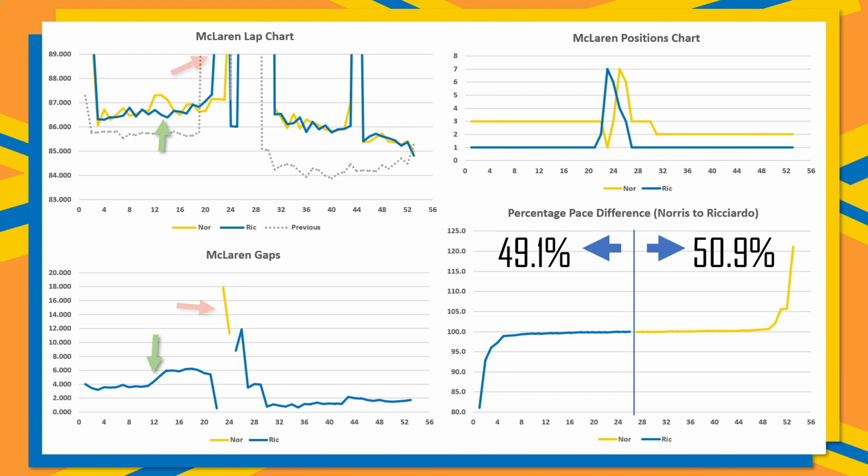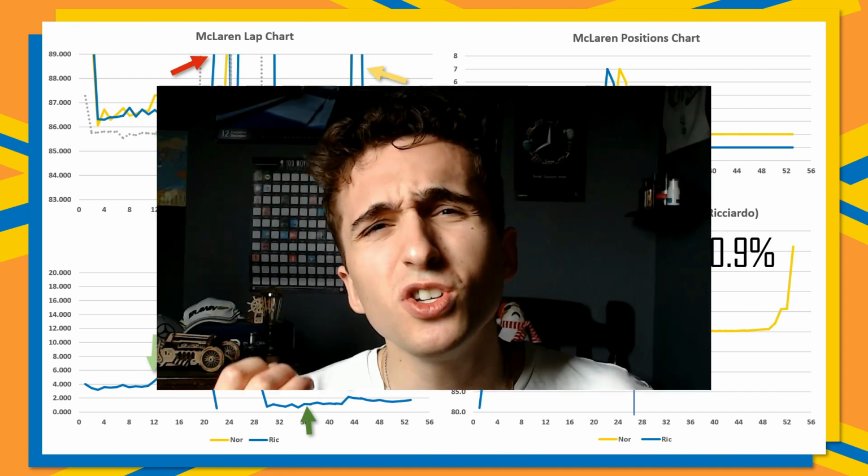But then we can see the confusion with the pit stops and the safety car period, where Daniel Ricciardo actually came in a couple of laps beforehand, before the safety car came out, and then Lando Norris came in, which allowed Ricciardo to get back past. Then post-safety car, they were just extremely even once again, exchanging being the faster McLaren runner. And then, of course, we have the VSC period, which just ever so slightly spiked the gap in Daniel Ricciardo's favour from about 1 second to 2 seconds. So Ricciardo actually gained a second through the VSC period, which shouldn't really be allowed.